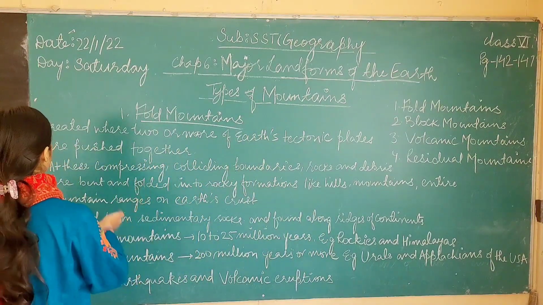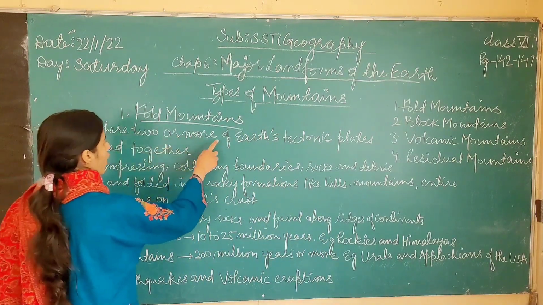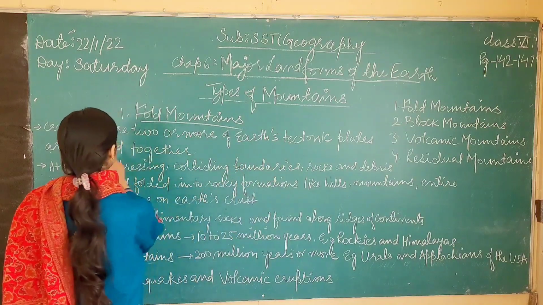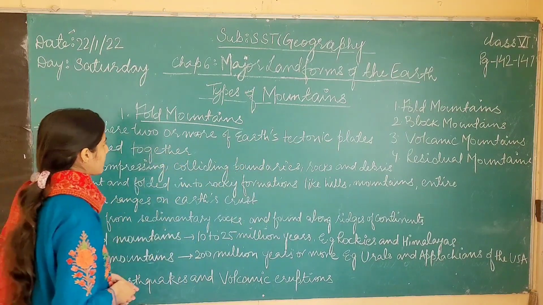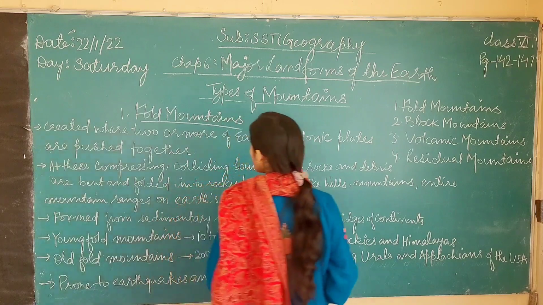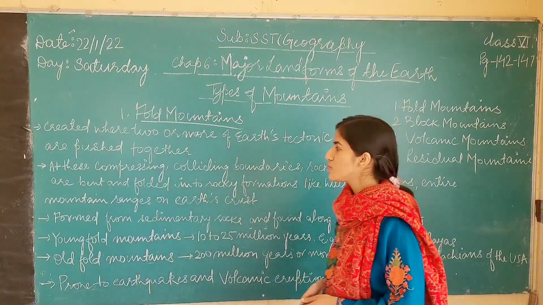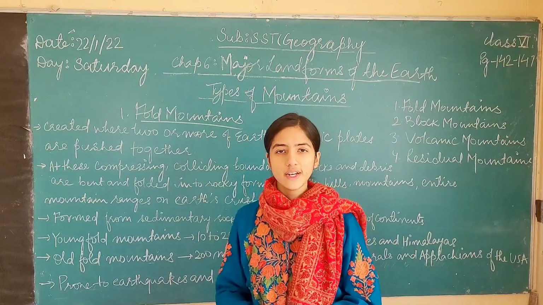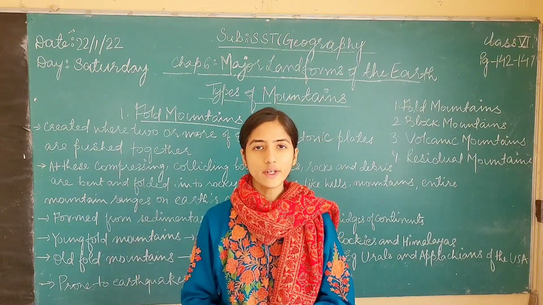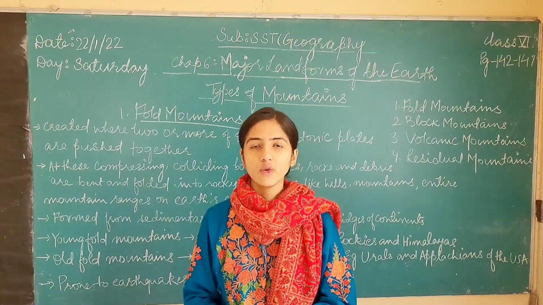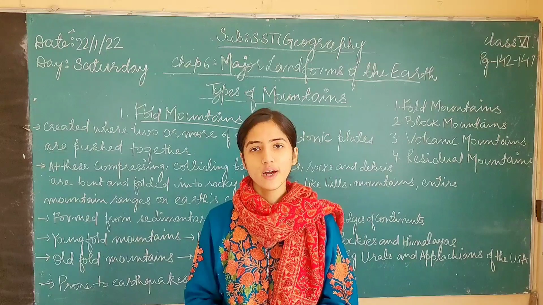Fold mountains are created where two or more of Earth's tectonic plates are pushed together. We have discussed earlier what tectonic plates are. Tectonic plates are those plates which exist below the Earth's crust.